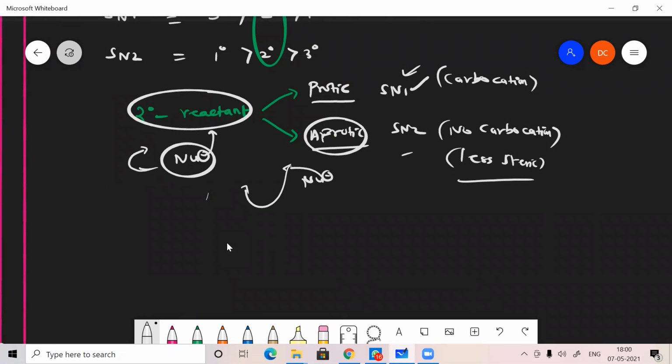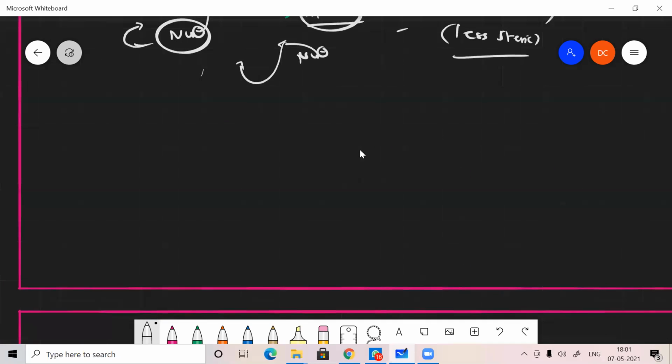Okay, the nucleophile strength is getting decreased by the protection. Is that clear? Okay, sir. Okay, fine. And we have to solve some questions like this. These are all the compulsory questions they ask in this category, SN1, SN2 reactions. As we know, if it is SN2, the order will be 1 degree, 2 degree, 3 degree. If it is SN1, 3 degree, 2 degree, 1 degree.